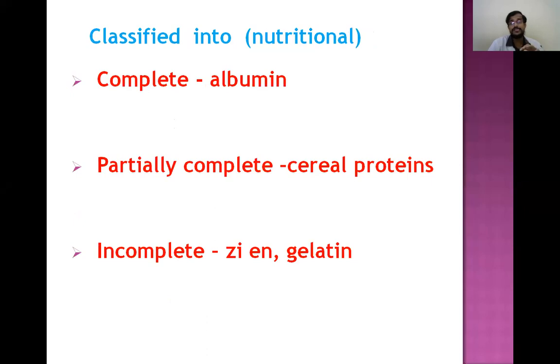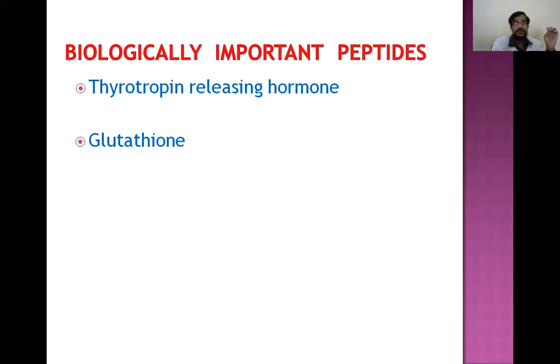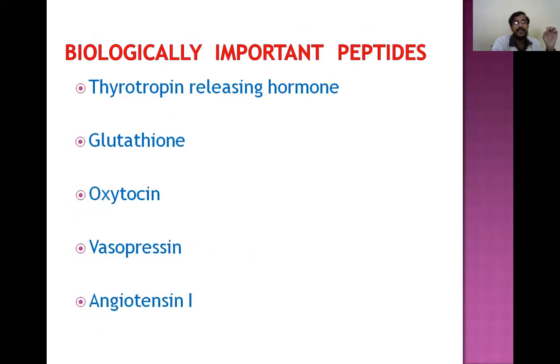And classification based on nutritive value. So it is complete, partially complete, and incomplete. It includes albumin, cereal proteins, and gelatin. Biologically important peptides. We know what peptides are: those which contain a smaller number of amino acids are known as peptides. And biologically important peptides are very important. So these are the examples: thyrotropin releasing hormone, glutathione, oxytocin, vasopressin, and angiotensin.